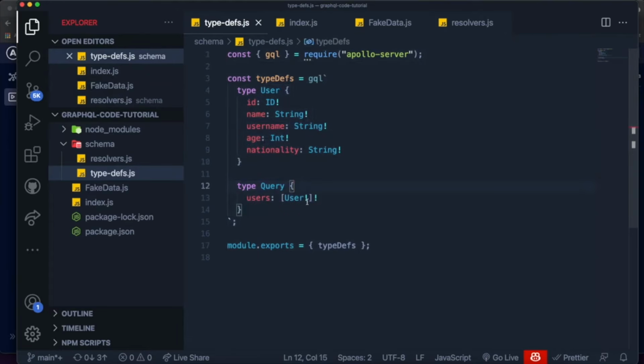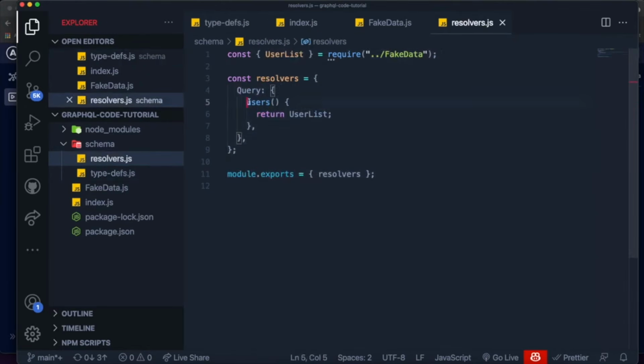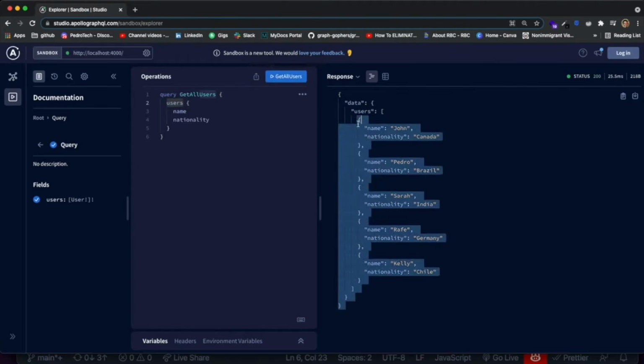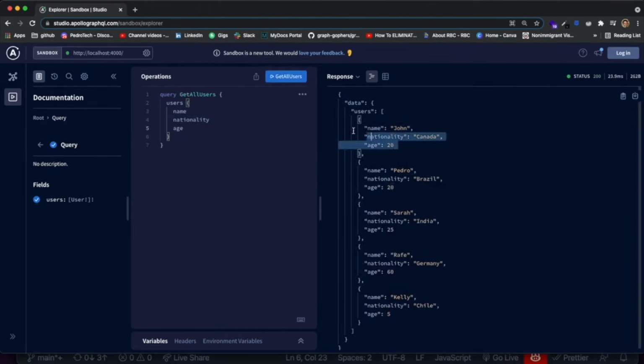Since we only have one field, which is a query, we only have one resolver with the same name, which resolves that data, which in our case just returns the data, so that whenever we want to query some data and we specify that we want to query users, it will return the data correctly. And we can easily just come over here and add more fields from the user type, and it will also include those fields when we make the request. But that is stuff that we focused on more in the last episode.